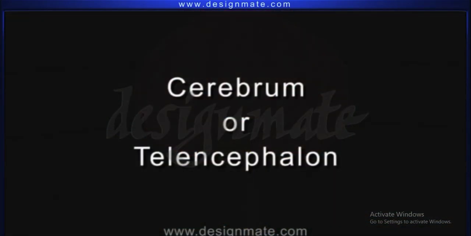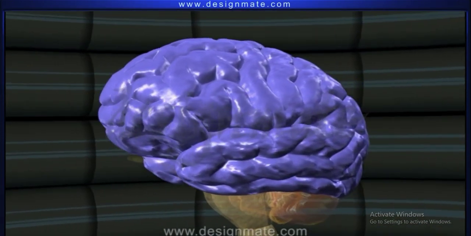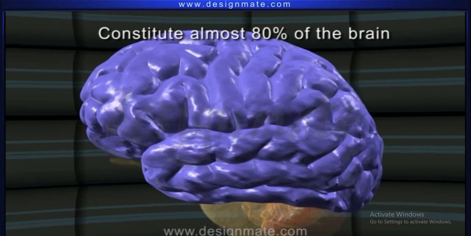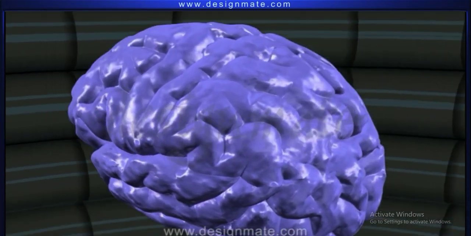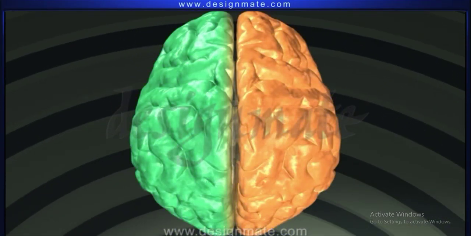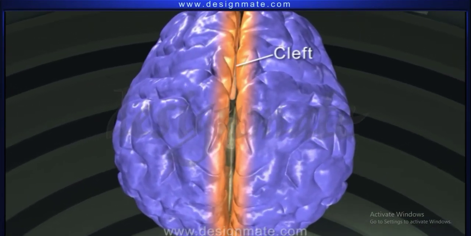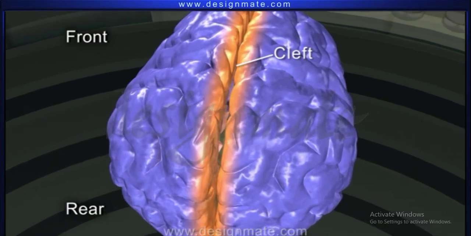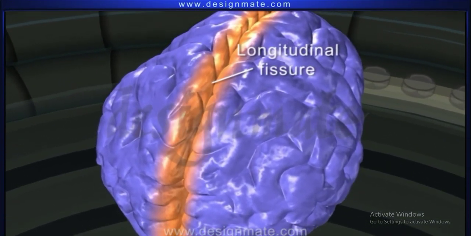Cerebrum or telencephalon. Cerebral hemispheres are a pair of large-sized lobes, which constitute almost 80% of the brain. The two cerebral hemispheres are together called the cerebrum. The deep cleft in the center from the front to the rear, which splits it into two halves, is called the longitudinal fissure.